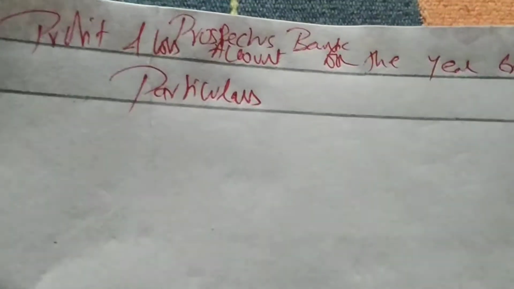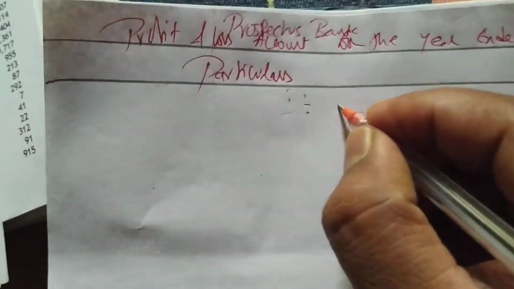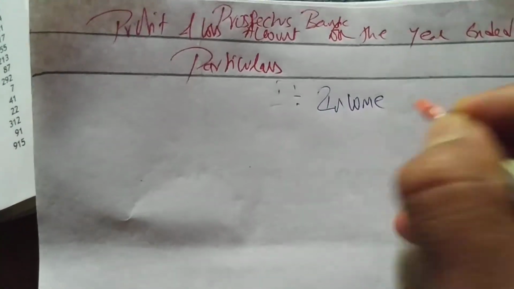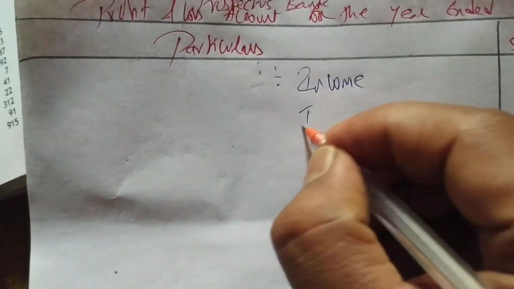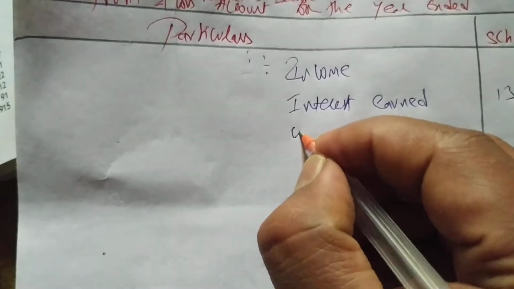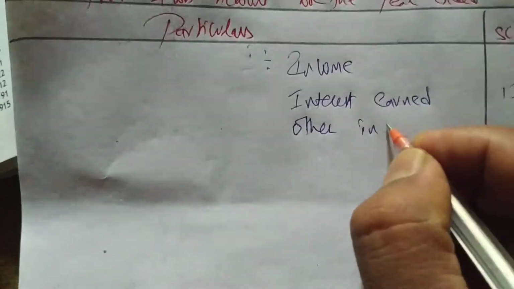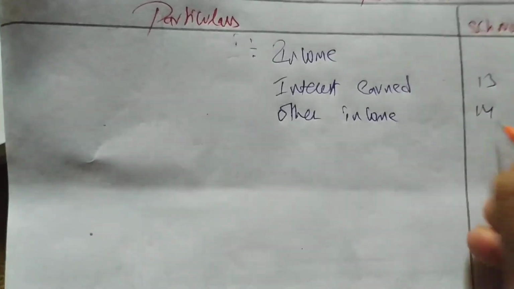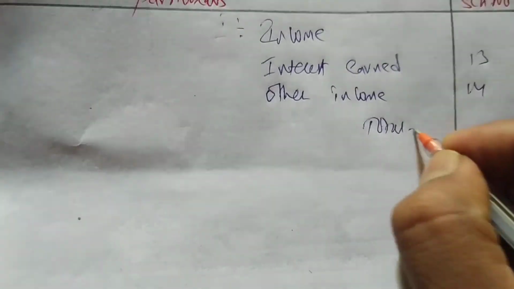We will first complete the format. First Roman number 1, income. Under this we first write interest earned, schedule 13, other income, schedule 14, then total 1.